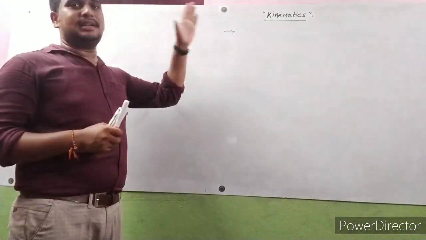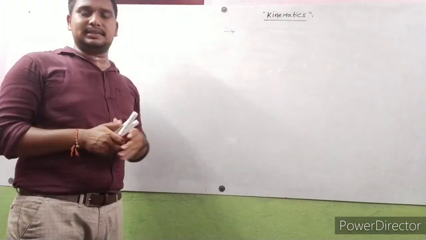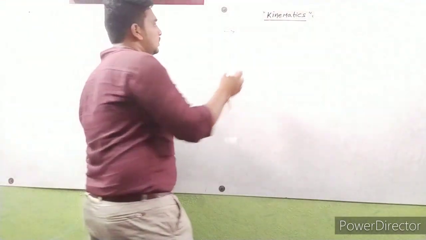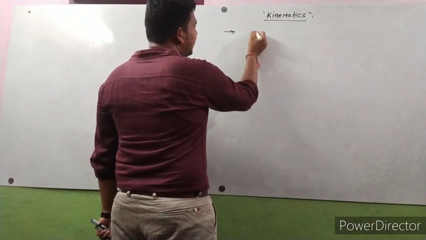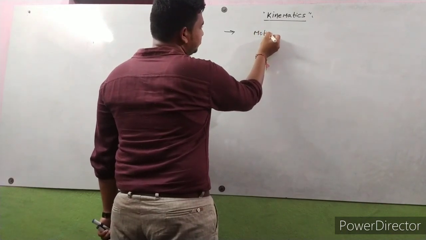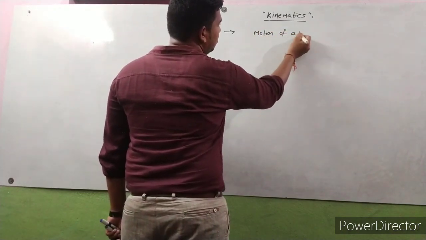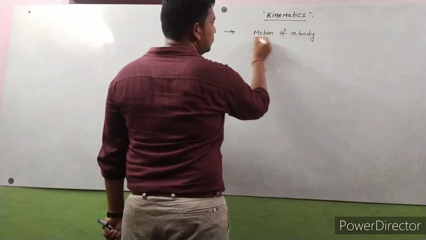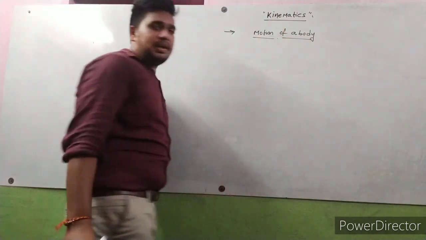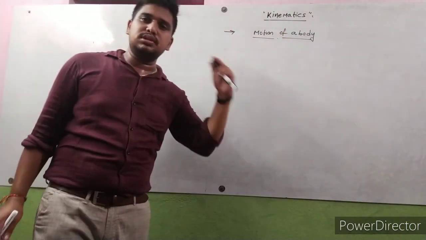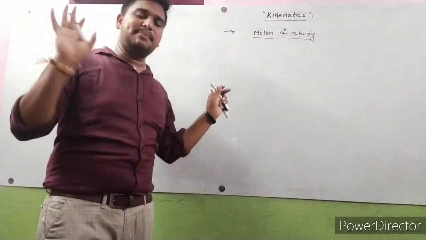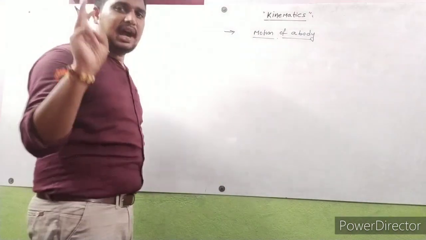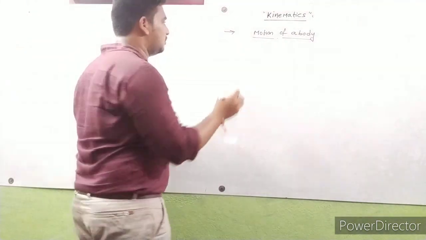The major contents of this chapter, kinematics: we are dealing with motion of a body. That means how many types of motions are possible? Generally think about it. We have mainly three types of motions possible.